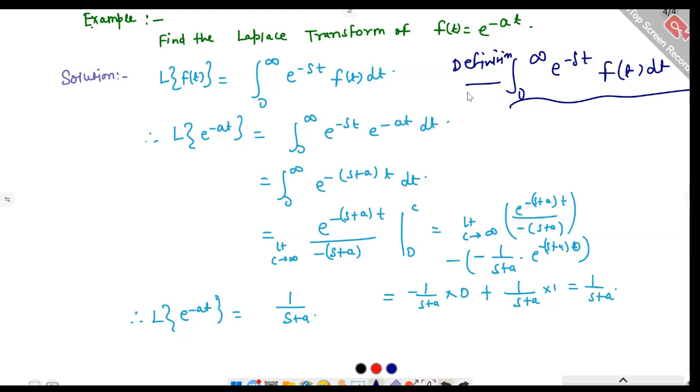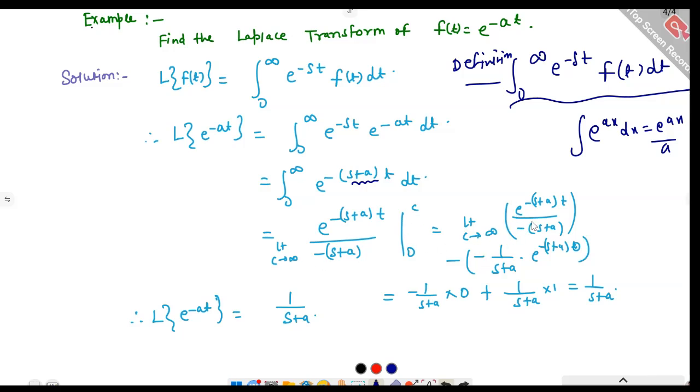Now, the Laplace of e raised to power minus at: if we put e raised to power minus at in the place of f(t), then we have the integral from 0 to infinity of e raised to power minus (s plus a)t dt. This is by the power rule. Now the integration of e raised to power ax dx is equal to e raised to power ax over a. So using this, it is e raised to power minus (s plus a)t over minus (s plus a), with limits 0 to c where c tends to infinity.